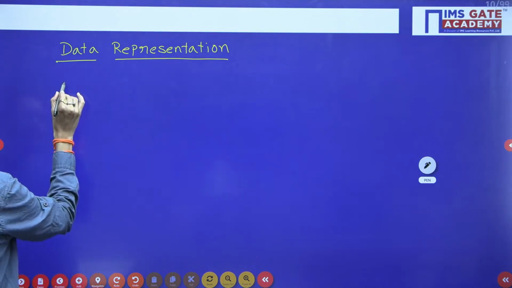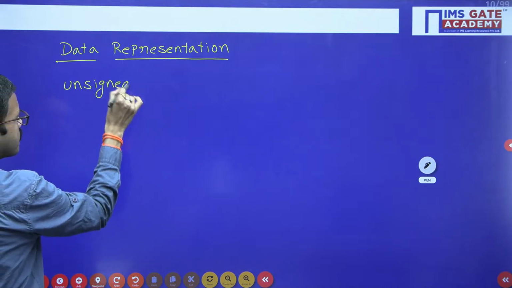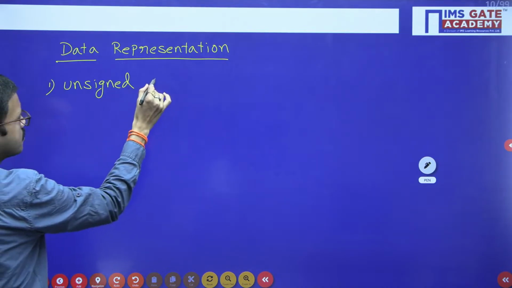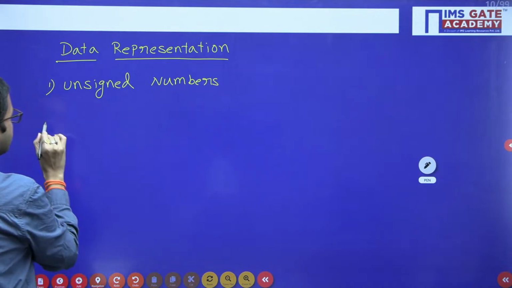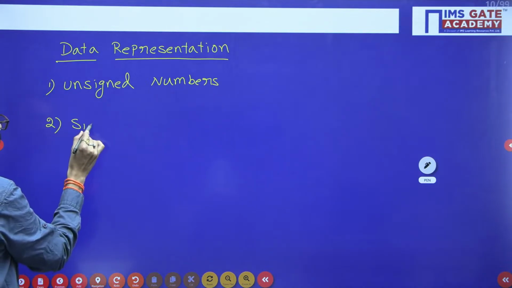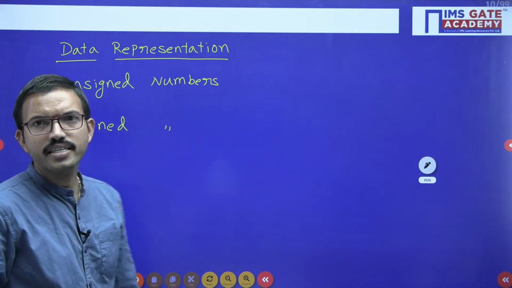So here, whatever numbers we have, in general we can classify them into two types. One is unsigned numbers, another one is signed numbers.